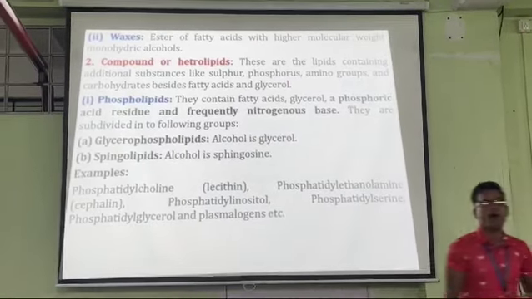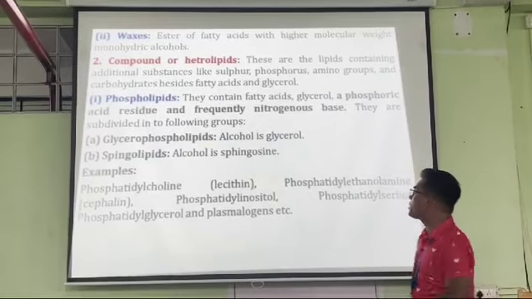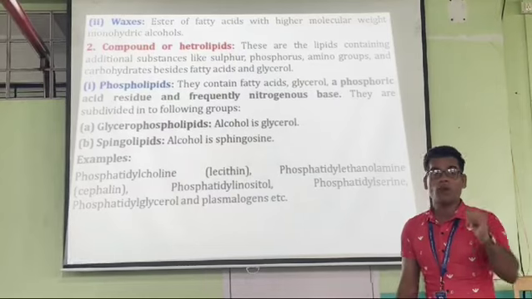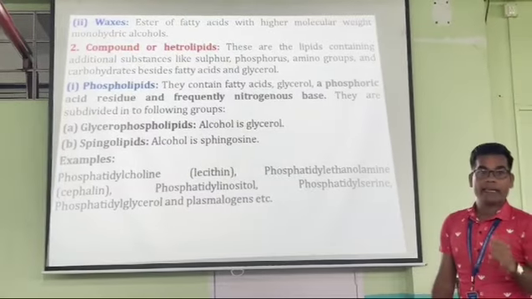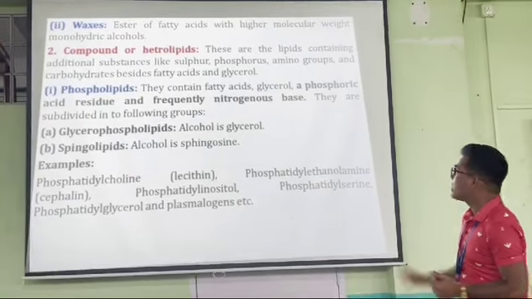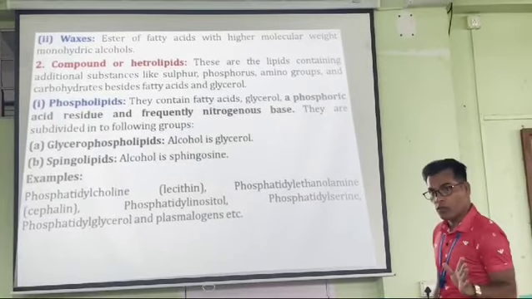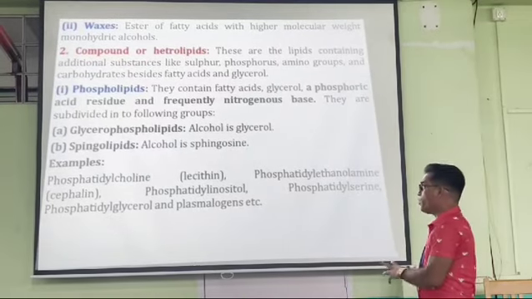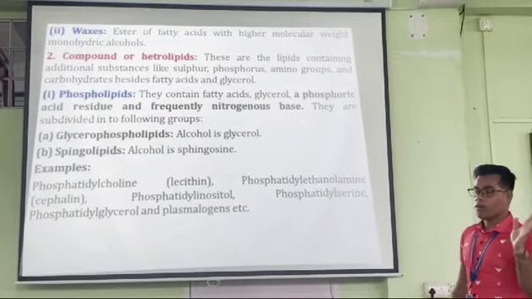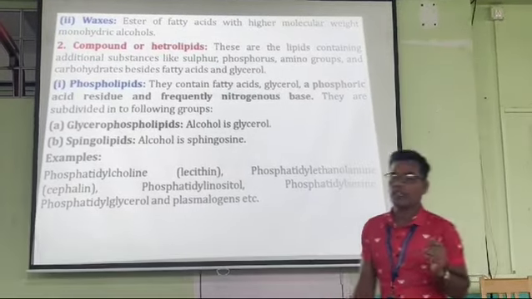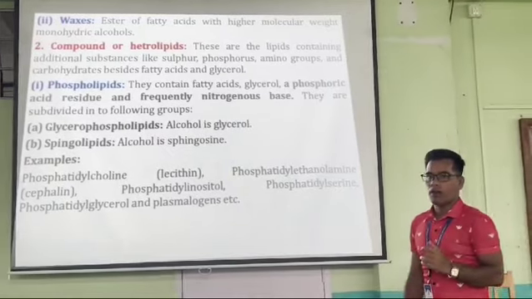Next, compound lipids. What do we mean by compound lipids? You see here, the compound lipids are also known as heterolipids. Simple lipids are known as homolipids, and complex lipids are known as heterolipids. Now they are classified into the following groups. You have already studied this in biology. Number one is called phospholipids. Number two is called glycolipids. Number three is called derived lipids.